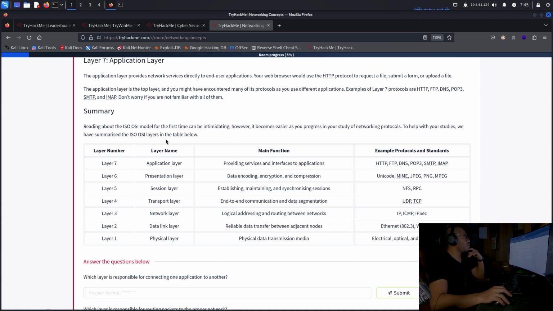Summary. Reading about the ISO OSI model for the first time can be intimidating. However, it becomes easier as you progress in your study of networking protocols. To help with your studies, we have summarized the ISO OSI layers in the table below.